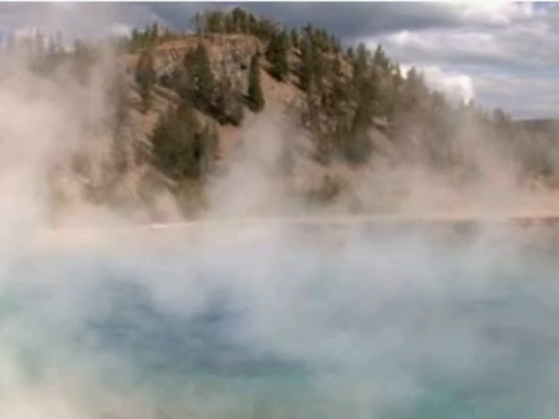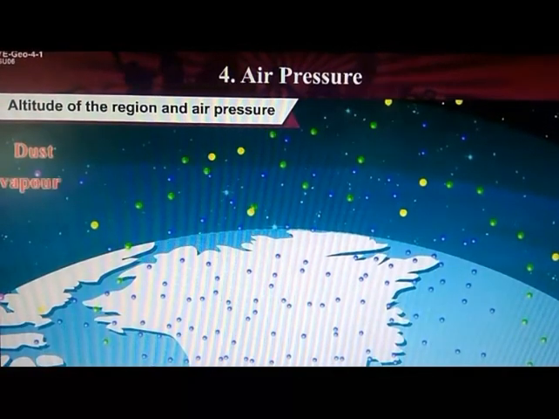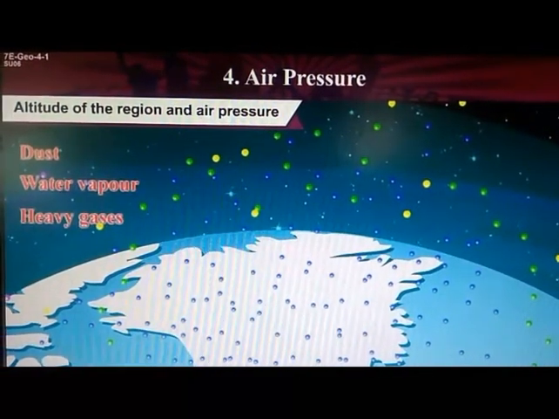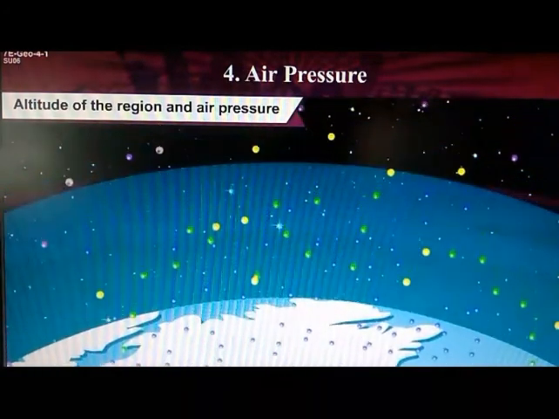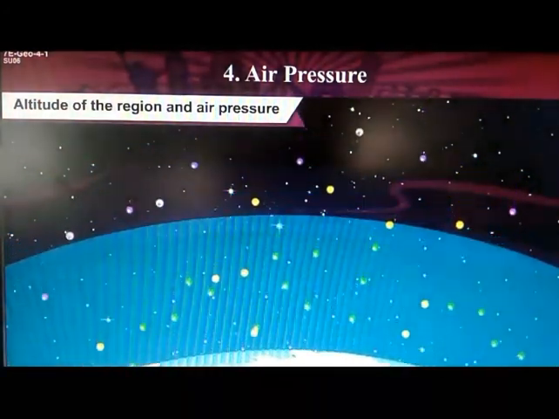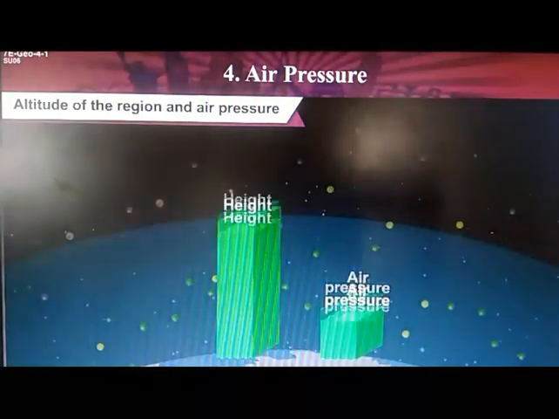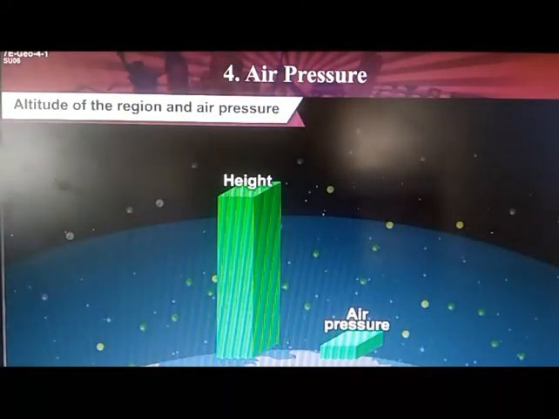Now the third factor which will affect the air pressure is the water vapor. The amount of water vapor in the air means the water holding capacity. The proportion of dust in the air, water vapor, heavy gases, etc. is higher in the air closer to the surface of the earth. This proportion decreases with the increasing altitude, that means with the increasing height.